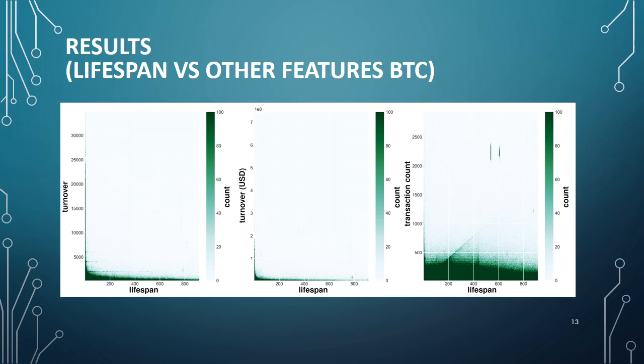Here we can see the plot of each feature against the lifespan for each address in Bitcoin. Looking at turnover and turnover in US dollars, we observe that the relationship is similar to the power law. There are a lot of addresses with short lifespans and huge exchanges. They might represent the industry addresses that are not frequently used but transfer a great deal of money. And also, there are a few addresses transferring huge amounts of money.